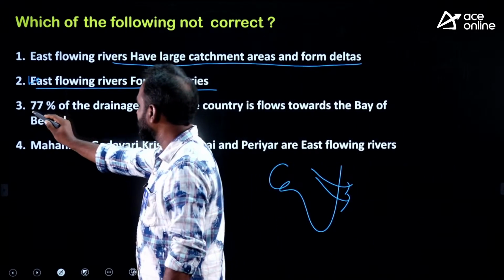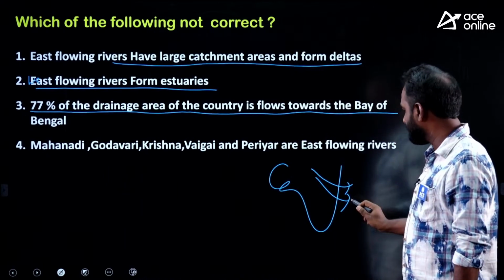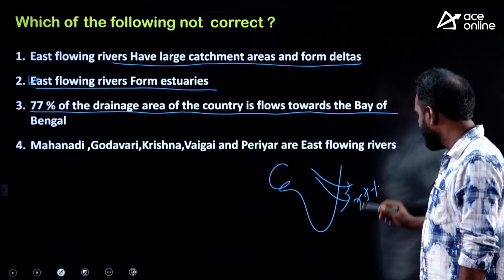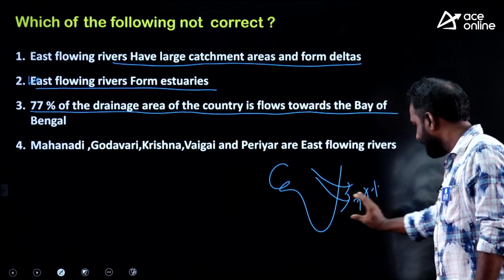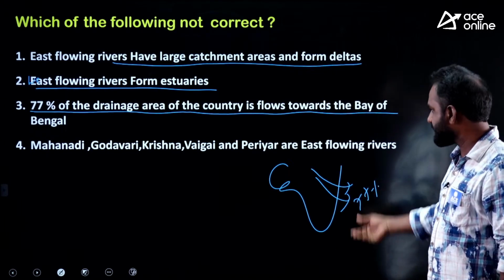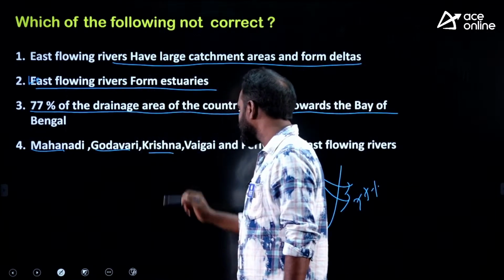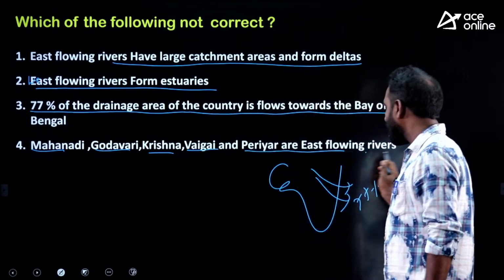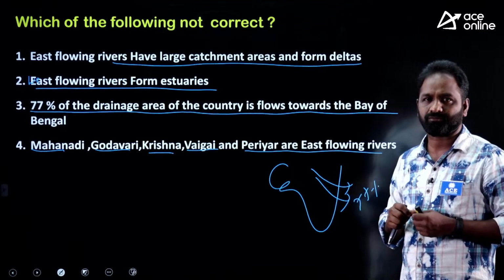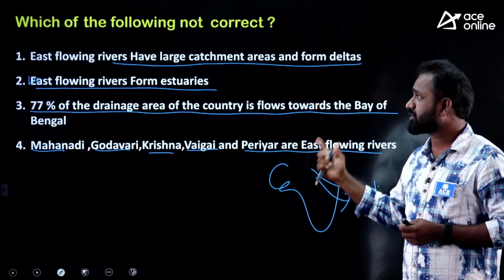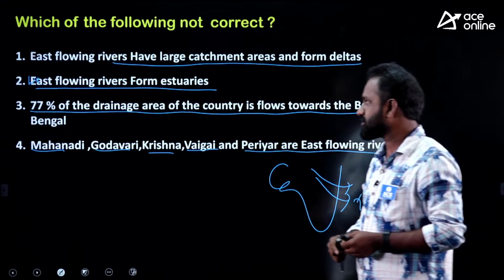Third one, 77% of the drainage area of the country flows towards the Bay of Bengal, that is east. Next, Mahanadi, Godavari, Krishna, Vaigai, Periyar are east flowing rivers. This is a question about the Indian river system, and the examiner is asking which of the following statements is wrong or not correct. So what is not correct?